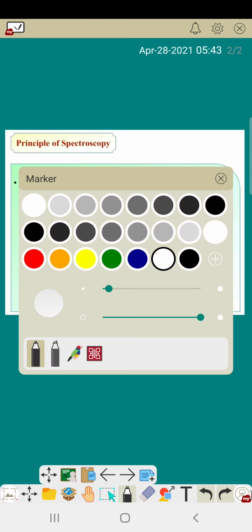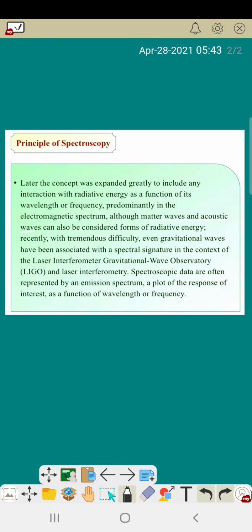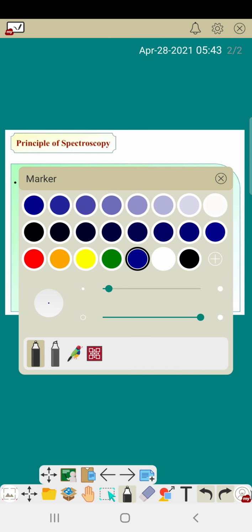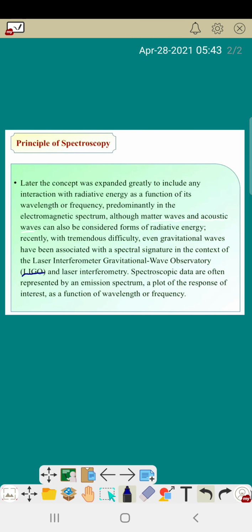You can see this laboratory here, LIGO, the Laser Interferometer Gravitational-Wave Observatory. Here one test already proved that gravitational waves have been associated with a spectral signature in the context of the laser, that means LIGO.